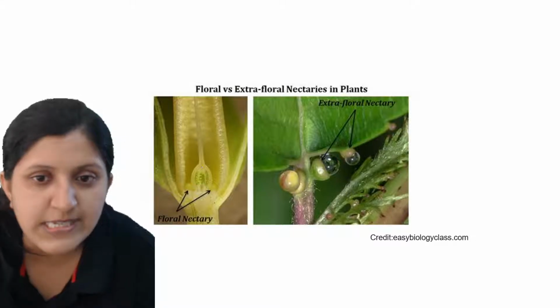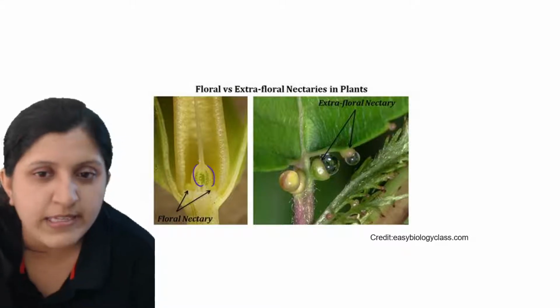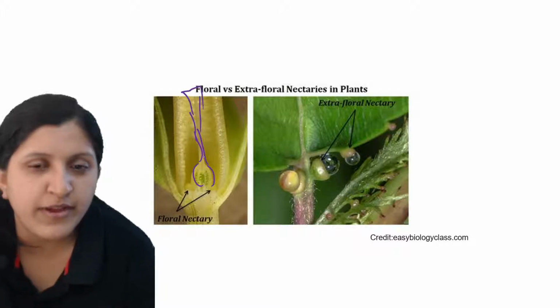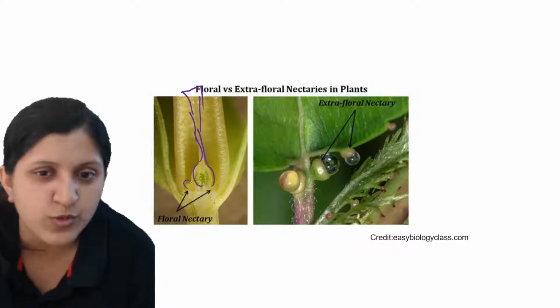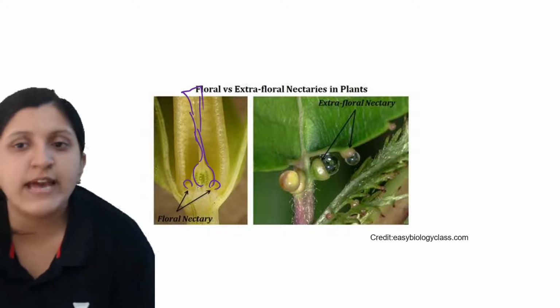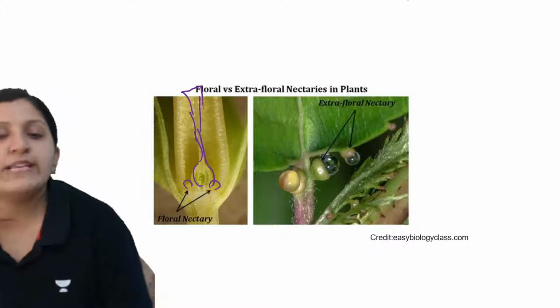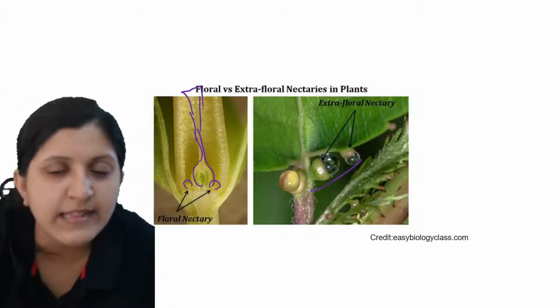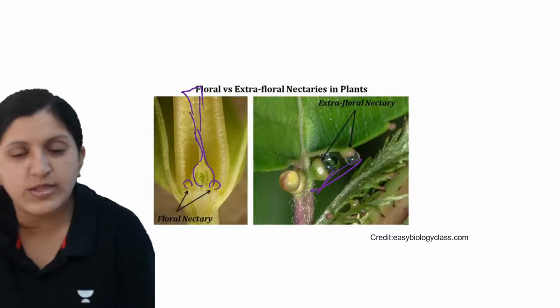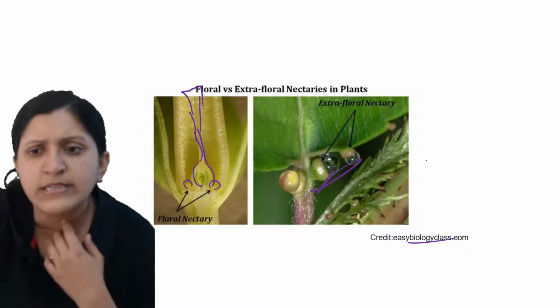You can see this is the ovary, and here is the style, and on top you can find a stigma there, and you can find two of these things here. These are the nectaries, that is a floral nectary. Extra floral nectaries are basically in the leaf, where there are also nectary cells which produce the nectar. Anyway, this is taken from Easy Biology class.